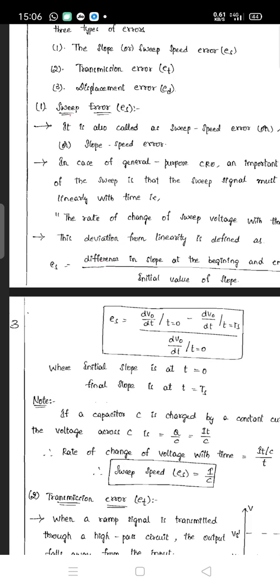Just keep in mind that if a capacitor C is charged by a constant current, the voltage across C will be Q by C, that is I into t divided by C. So the rate of change of voltage with time is I by C. The sweep speed error Es will then be given in terms of I by C. Another error is the transmission error, Et.